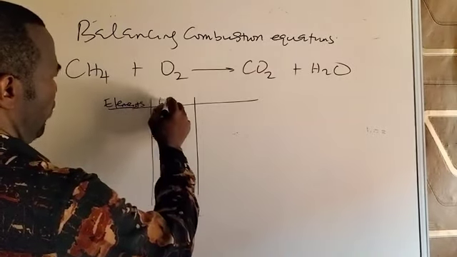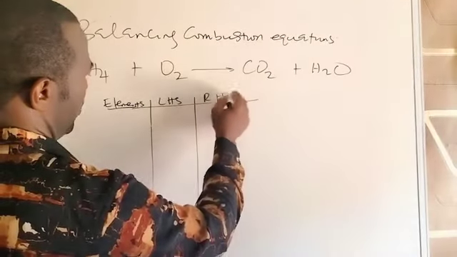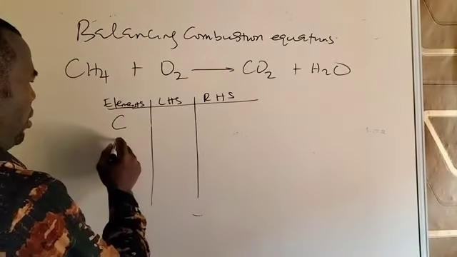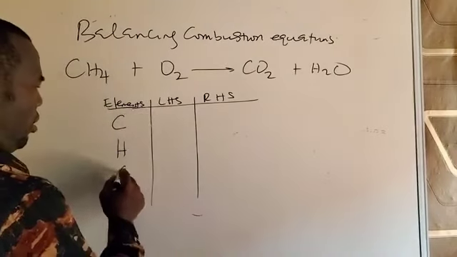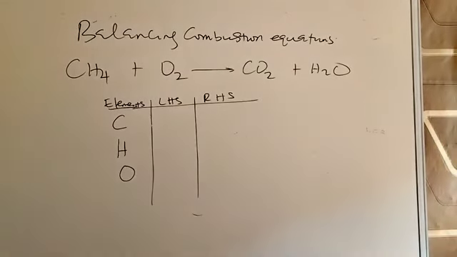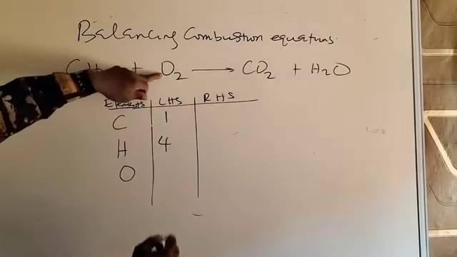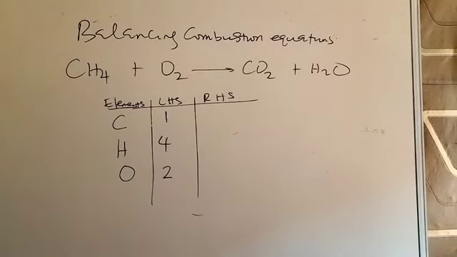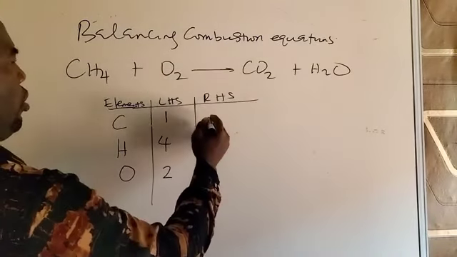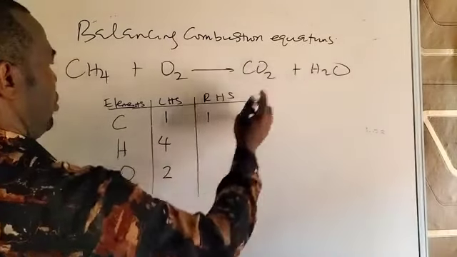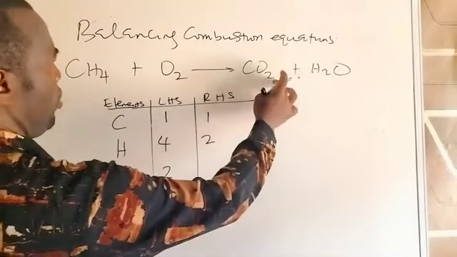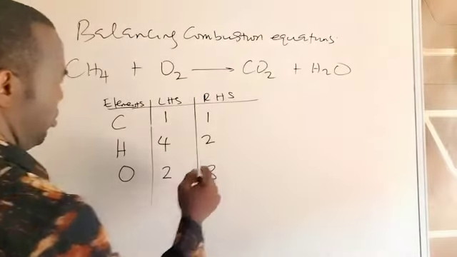The elements or atoms, the left hand side, right hand side. The elements here: carbon, hydrogen, also you write the symbols only, and oxygen. Having done that, you list the number of atoms of each element. Carbon is 1 atom here, hydrogen 4 atoms, oxygen 2 atoms. Go to the right hand side: carbon 1 atom, hydrogen 2 atoms, oxygen 2 plus 1 gives you 3 atoms.